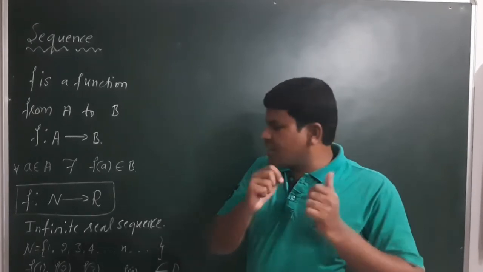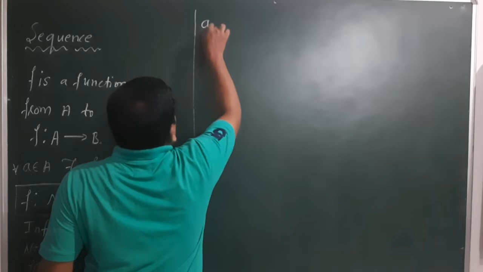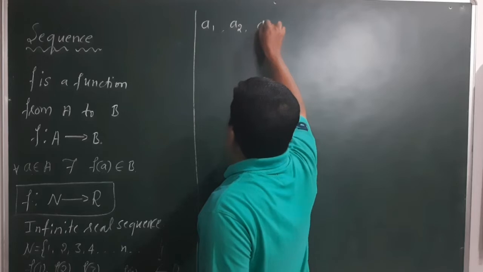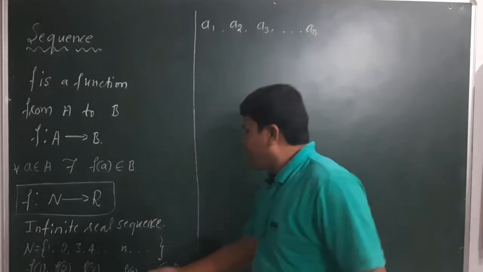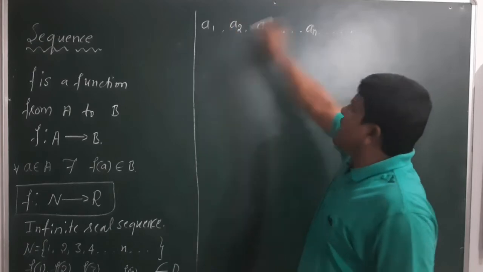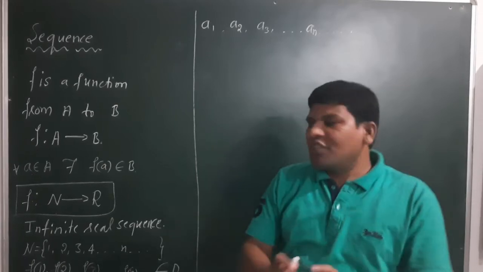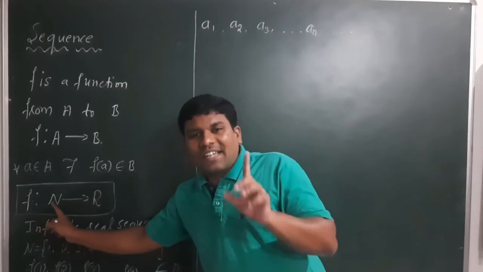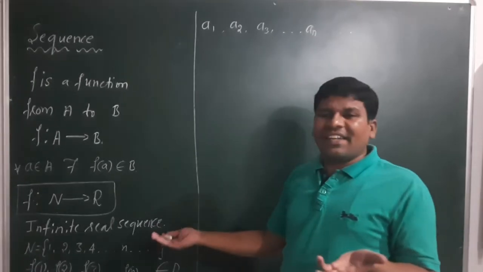write the terms of a sequence as, instead of writing f of 1, now we will write it as a1. The second term f of 2 can be written as a2. f of 3 can be written as a3, and so on. The nth term, instead of writing f of n, I will write it as an, and so on. These are called the terms which are present in the sequence, which is defined by the function. F is a function from N to R, natural number set to real number set. Okay, it is called an infinite real sequence.